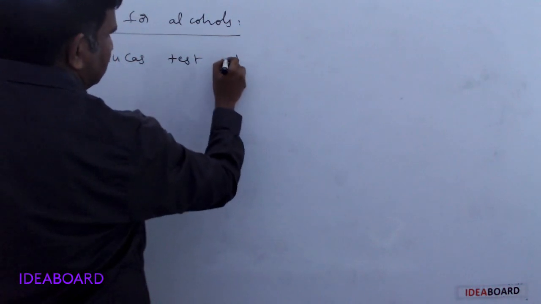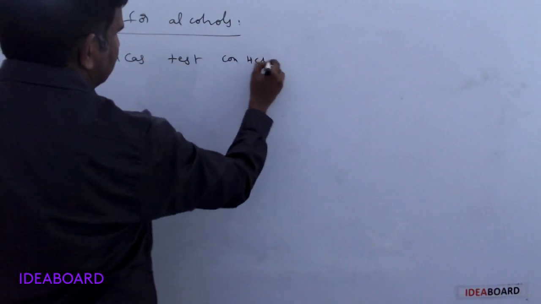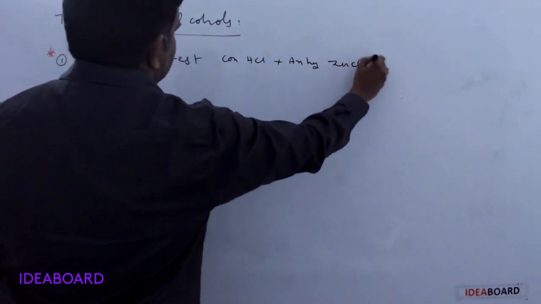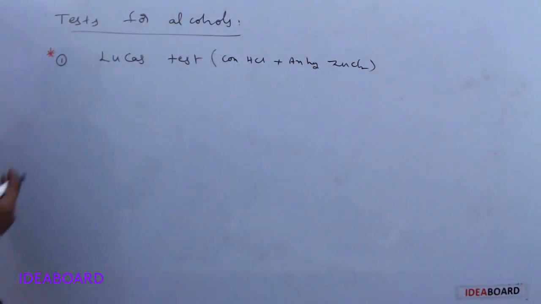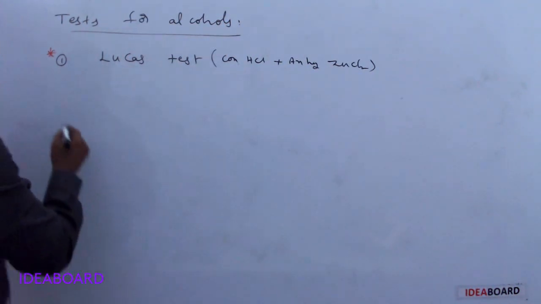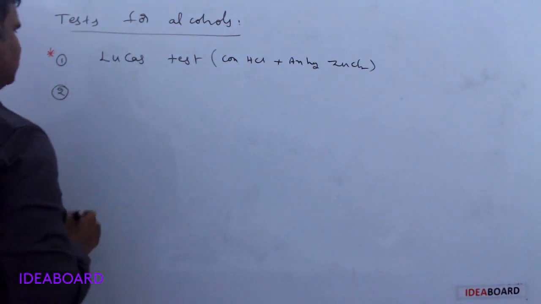What is Lucas reagent? It is concentrated HCl plus anhydrous ZnCl2. Primary alcohols do not give any precipitate. Tertiary alcohols give turbidity immediately. Secondary alcohols give it after a few minutes. We have already covered the Lucas test, so please check it again.